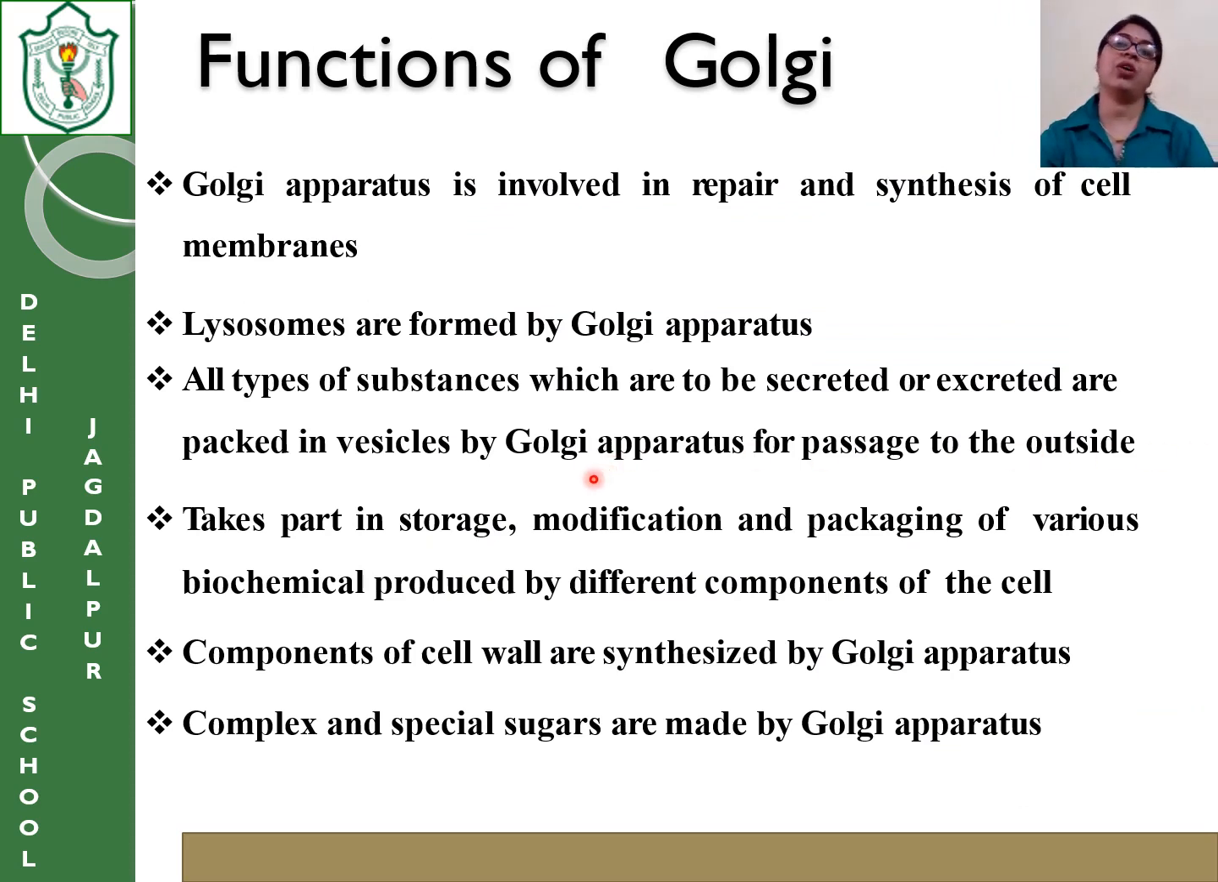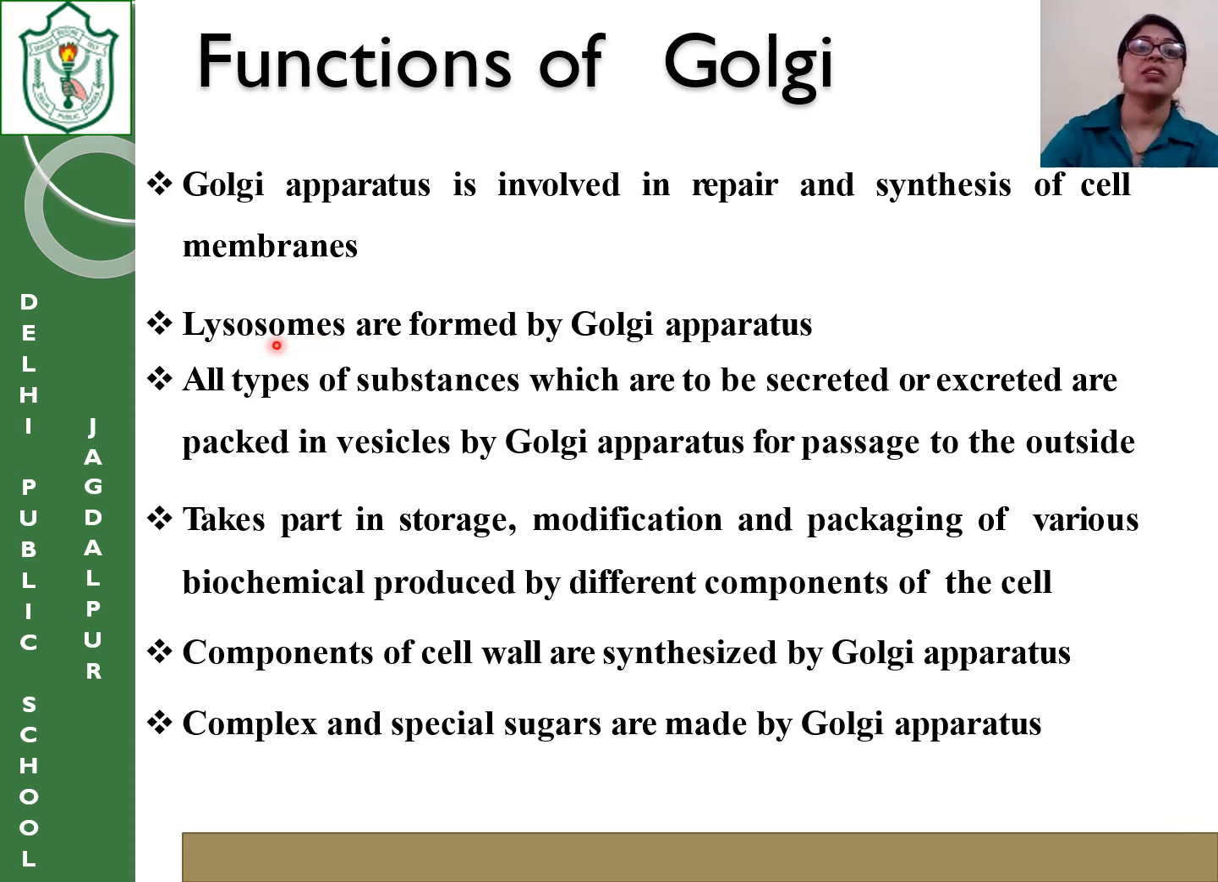Now the function of the Golgi apparatus. The Golgi apparatus is involved in repair and synthesis of the cell membrane. How? Because the proteins synthesized by the endoplasmic reticulum, or the lipids synthesized by the smooth endoplasmic reticulum, are packaged, dispatched and sent to the Golgi apparatus. The Golgi apparatus carries and sends them to the plasma membrane, and if any repair or synthesis has to be done, then they do that function.